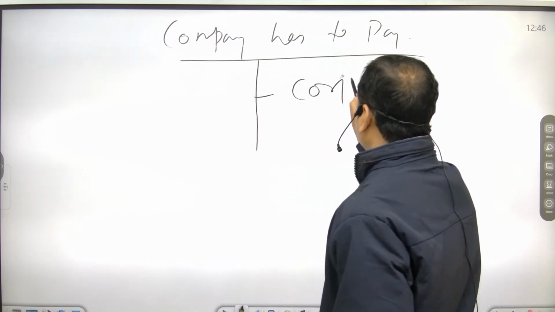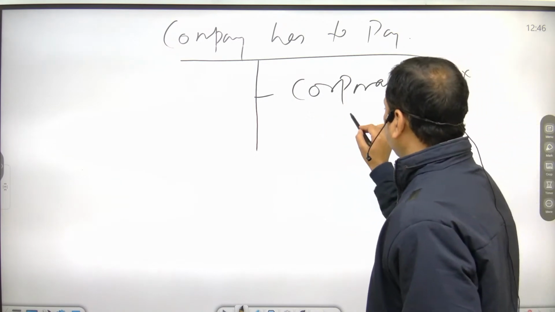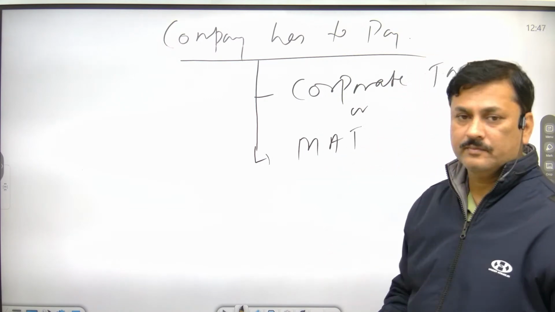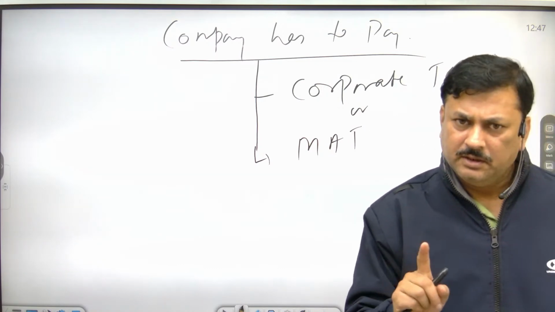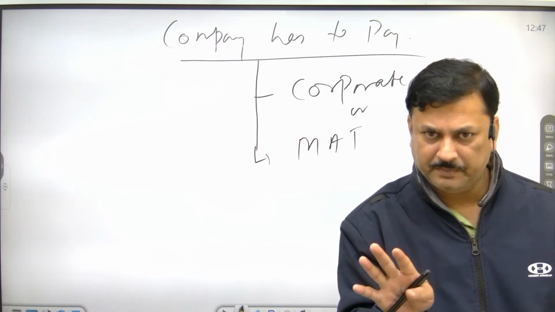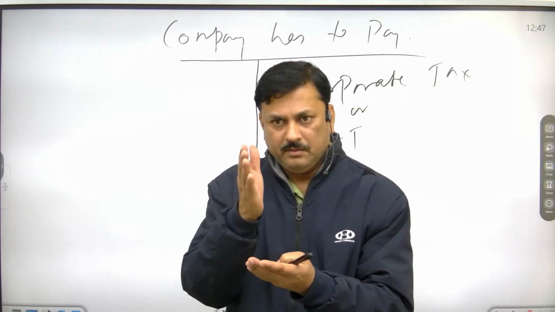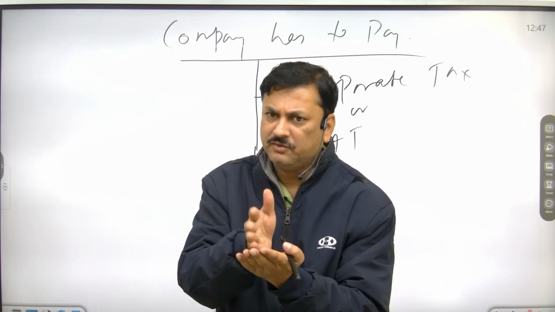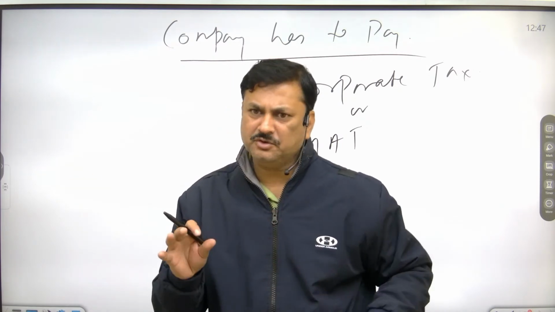corporate tax or minimum alternate tax, whichever is higher. What is minimum alternate tax? It is a tax on the book profit of a company. If the book profit is a certain percent more, then on that the company has to pay the alternate tax.